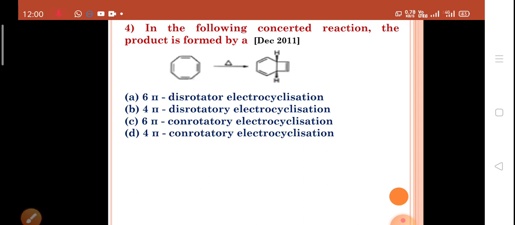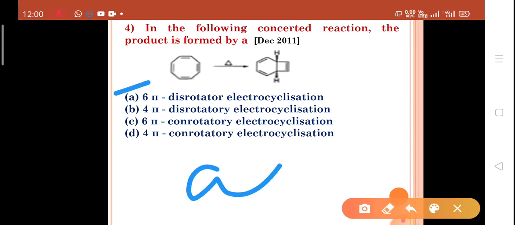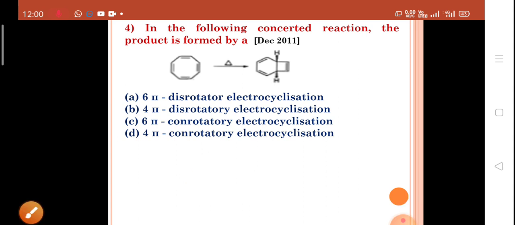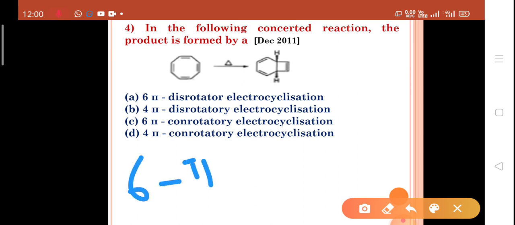So stereochemistry, thermally allowed electrocyclic ring closure if the reactants are in the same plane. So the answer is A, 6 pi disrotatory electrocyclization. That is, this is the, it comes under 6 pi disrotatory.